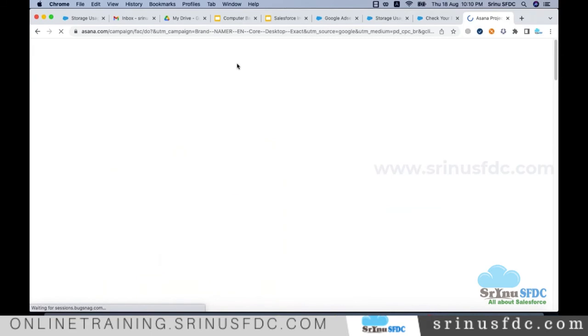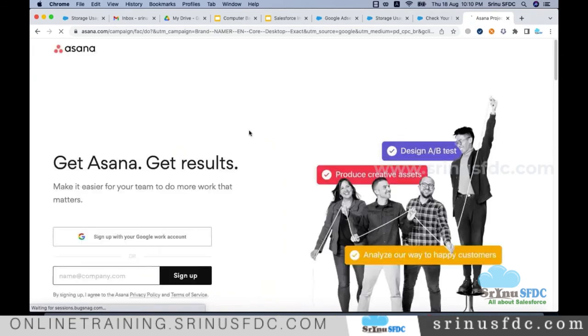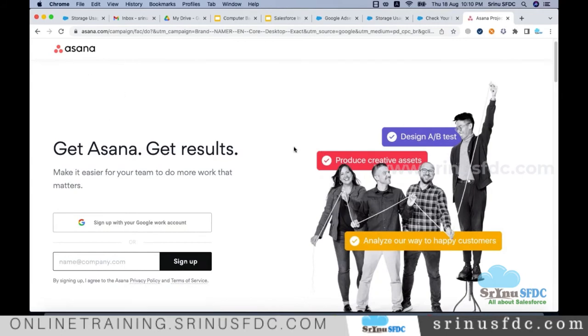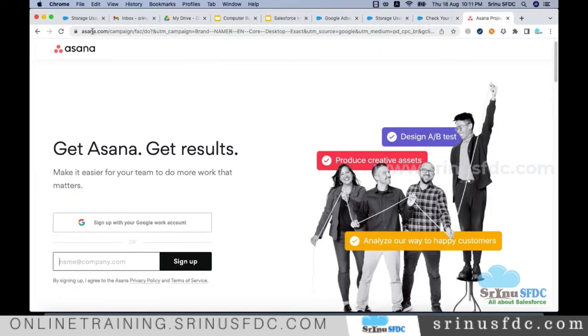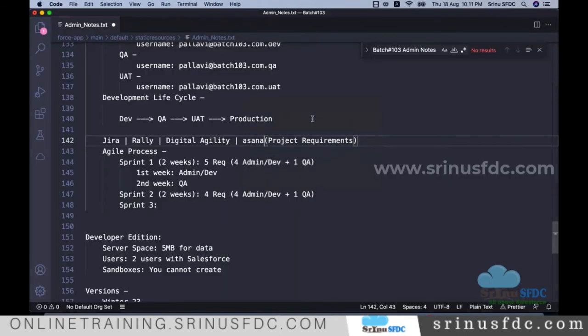Okay, this is one tool. Company to company, they use different tools, right? The purpose of all these tools is to manage the project requirements. I'm just listing. We don't know which company you will join and how they maintain the requirements, but Jira is one of the very, very famous tools, the topmost tool you see in projects.